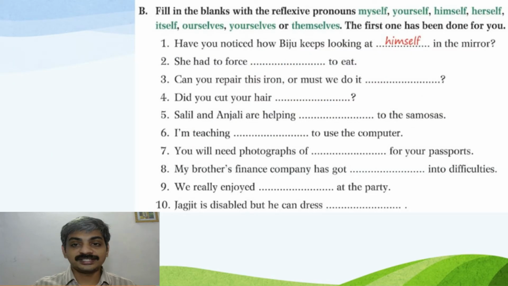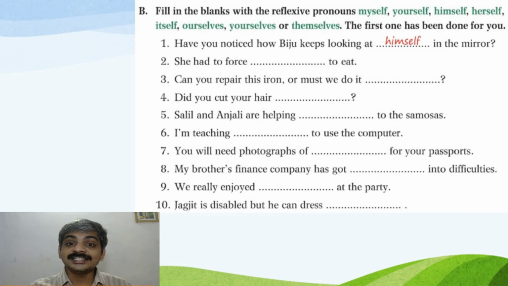Now we have an activity there in your textbook. Fill in the blanks with the reflexive pronouns myself, yourself, himself, herself, itself, ourselves, yourselves, or themselves. The first one has been done for you. 1. Have you noticed how Biju keeps looking at himself in the mirror? 2. She had to force herself to eat. 3. Can you repair this iron or must we do it ourselves? 4. Did you cut your hair yourself?